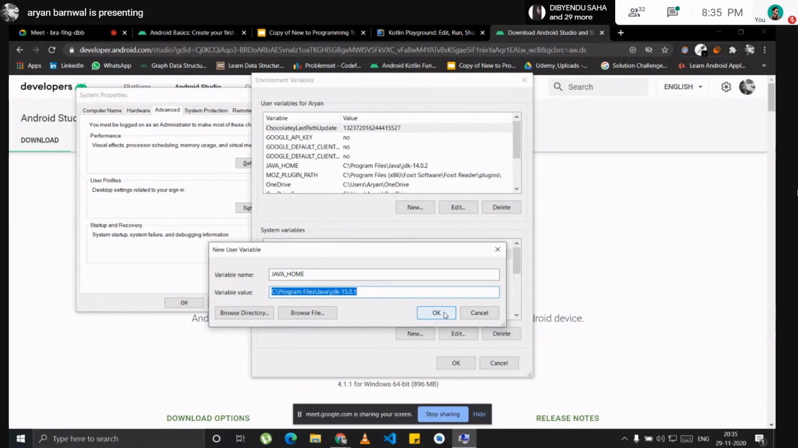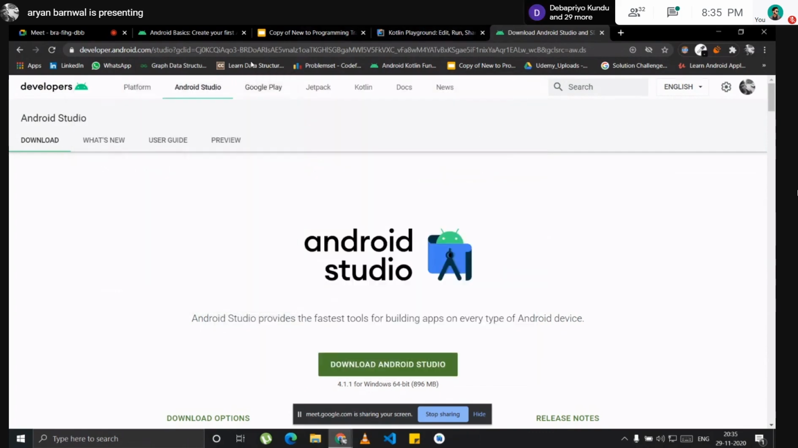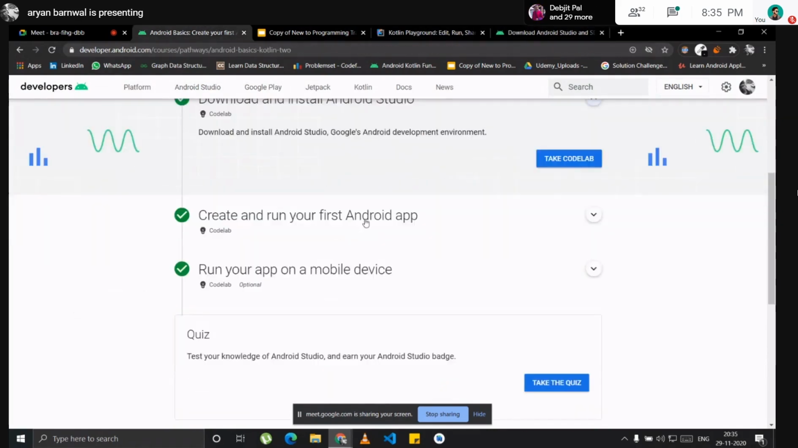And if I just click on OK, it will set the path variable for Java for every other app in your setup, like for VS Code or Android Studio or IntelliJ if you have that. I will just close it for right now. I will send you a video, don't worry. So that's all for this. So create and run your first Android app, and okay, so this is the main thing.